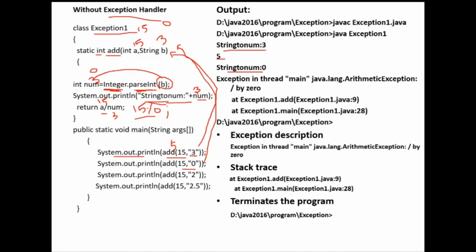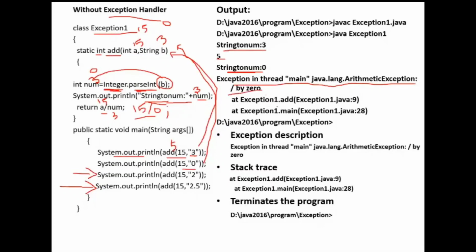These statements won't be executed. Without executing this code, the program terminated abnormally. After printing the 0, we got that exception. This is the description of that exception: java.lang.ArithmeticException, divide by zero.